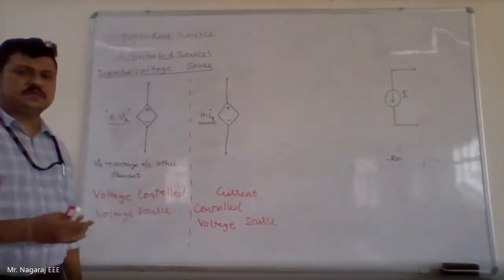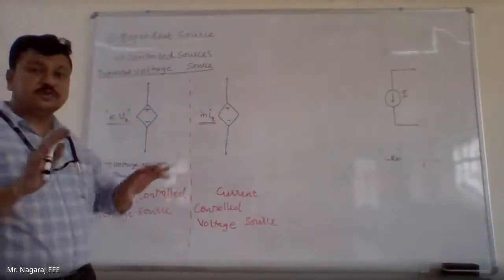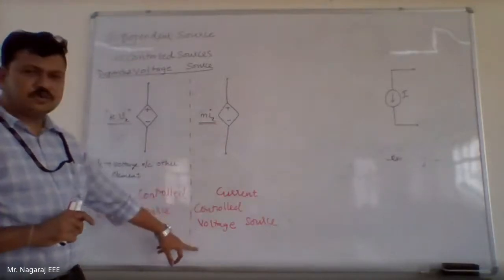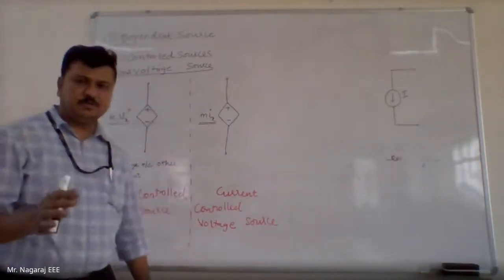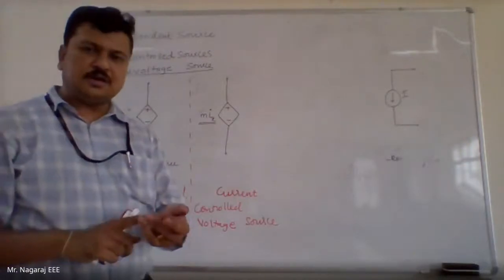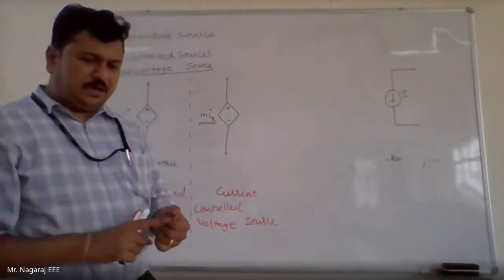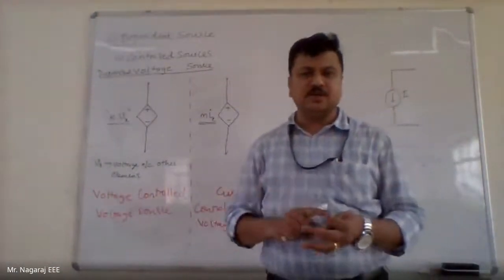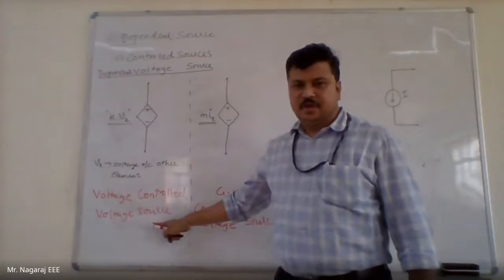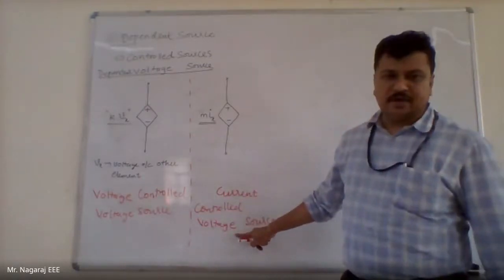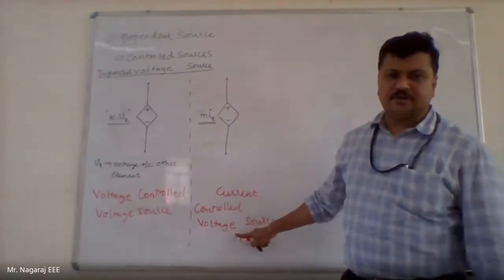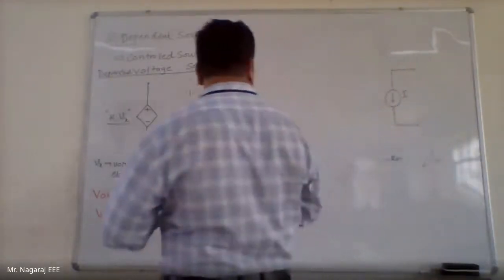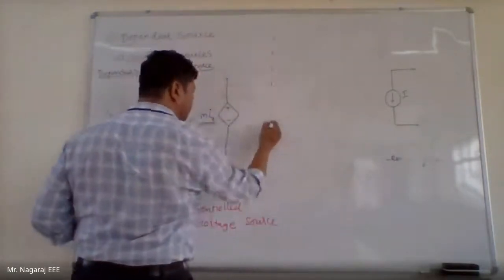When we solve some circuits, you will get to know all these things. You just remember the names as of now. So it can be a current controlled voltage source. A dependent voltage source can be controlled by either current or voltage. If it is controlled by voltage, it is voltage controlled voltage source. If a dependent voltage source is controlled by current through some other circuit element, it is called current controlled voltage source. Similarly, what can be the other two combinations?